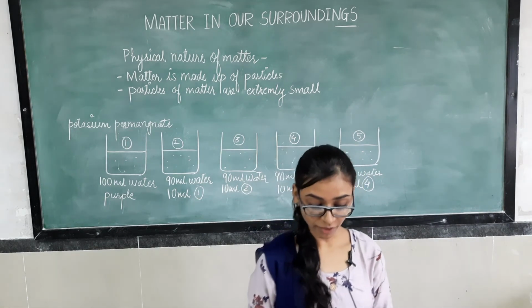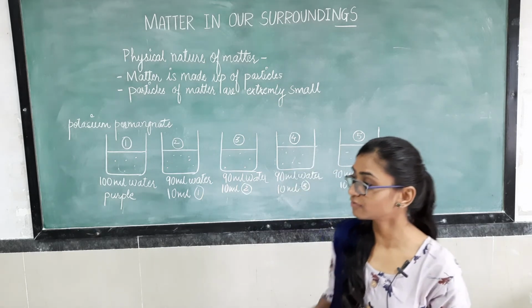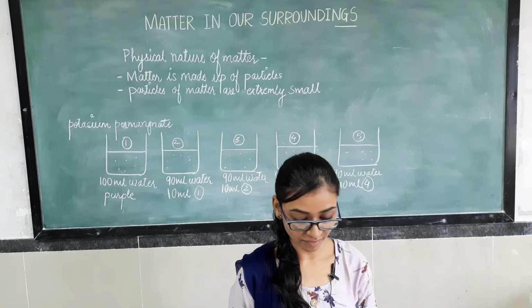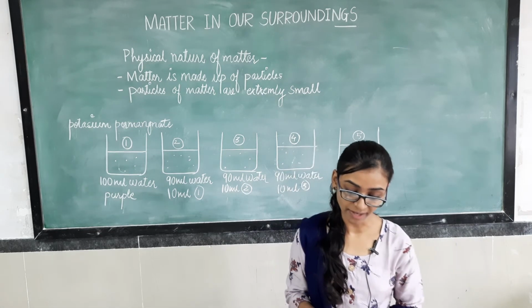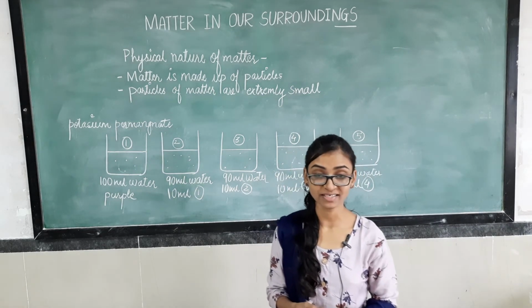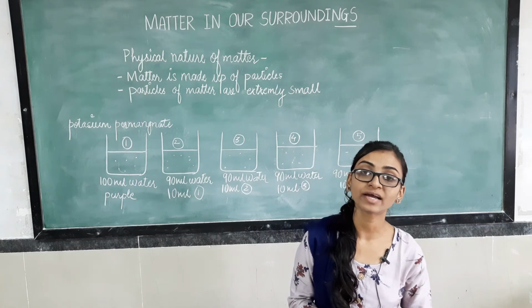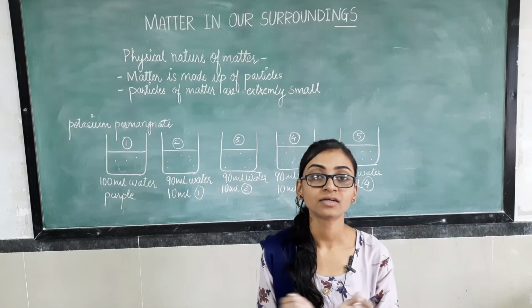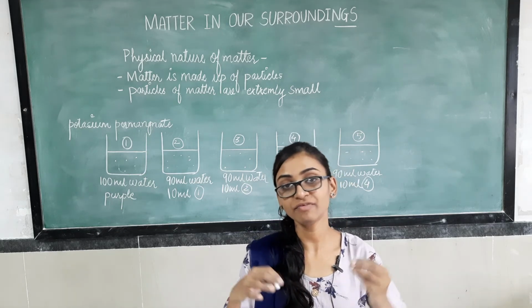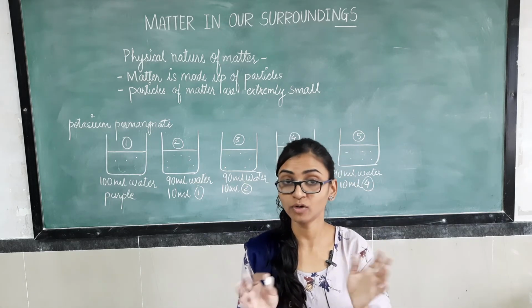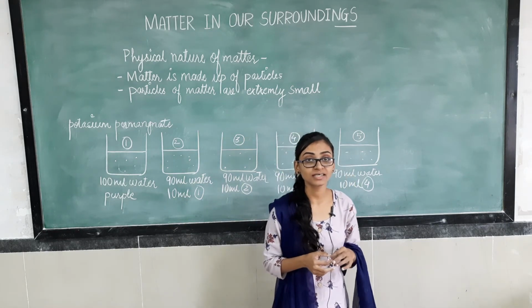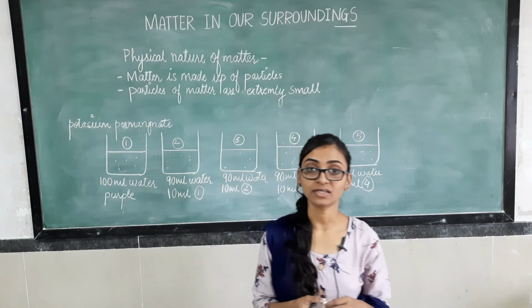Now, from these two activities we have concluded two physical properties. What are these? Particles of matter have spaces in between them. How can we conclude that? When we add sugar to water, the volume of water does not increase, right? Is it increased? No, it is not increased.